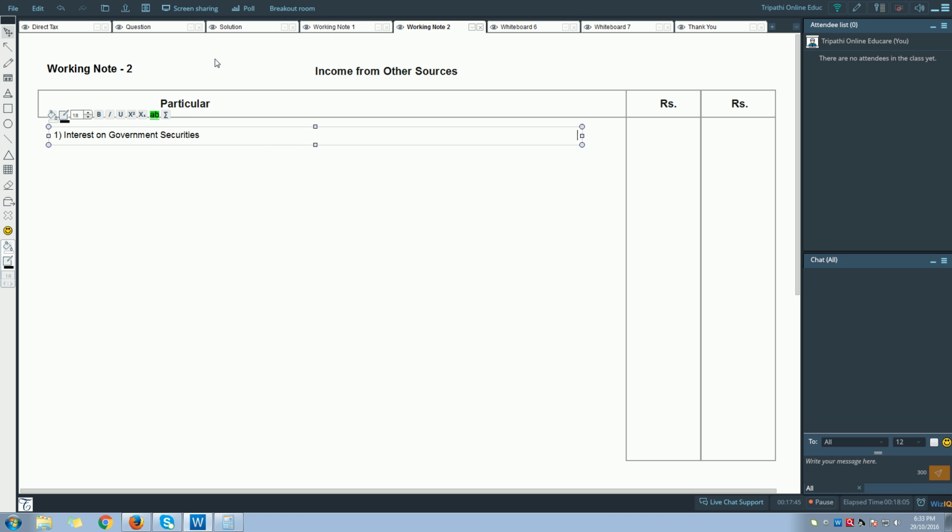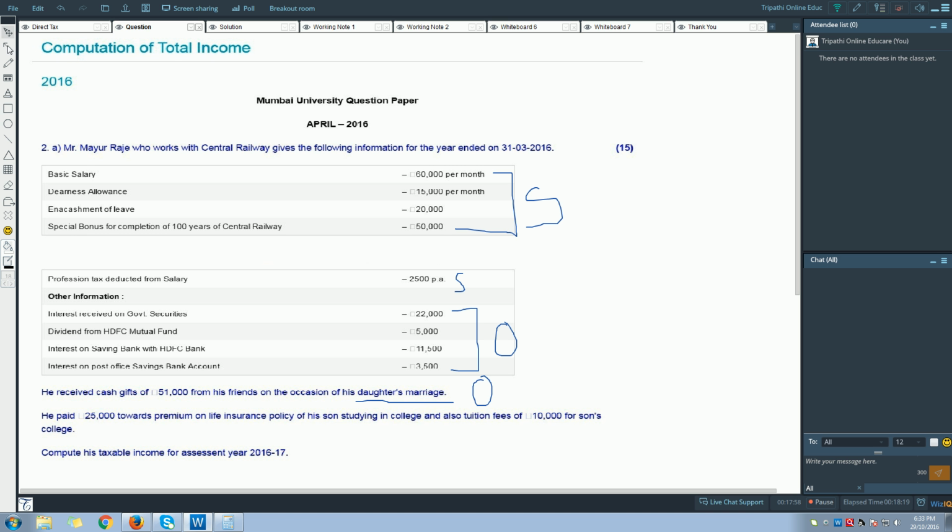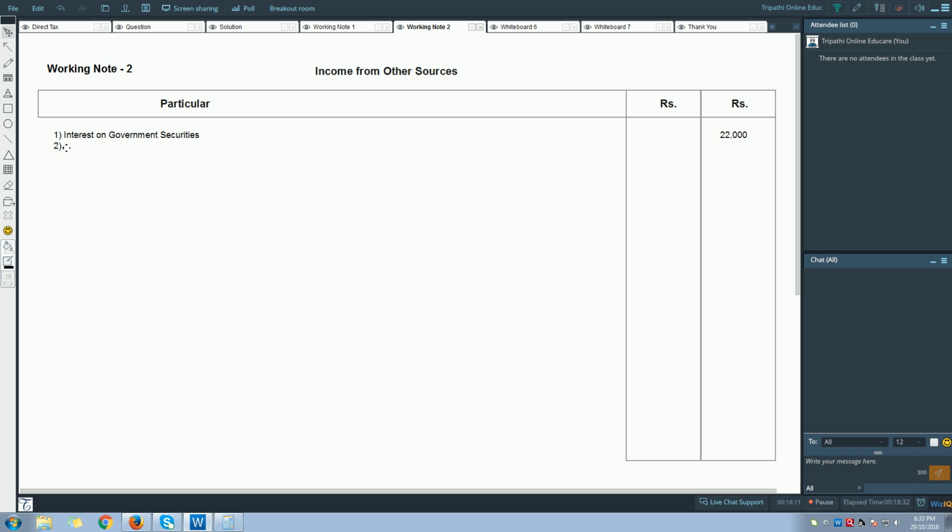So let's go and record the first item. We will say interest on government securities. This is fully taxable, so let us take this amount directly in the outer column, 22,000.